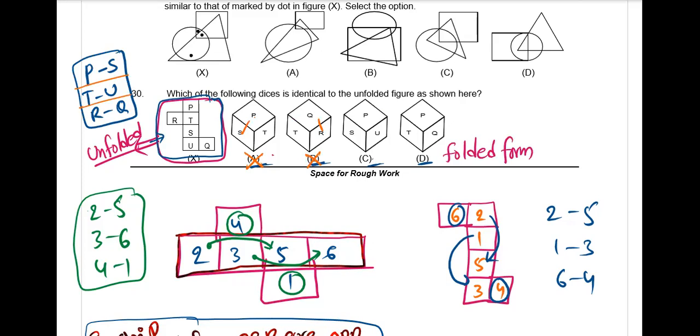Option C can be or cannot be? Cannot be, because of P and S. So option D can be or cannot be? As the three options are gone, the answer must be option D only. But for our comfort, we'll check this one also. As P is visible, there should not be S. Yes, there is no S. As T is visible, there should not be U. U is also not there. As Q is visible, there should not be R. Yes, this can be the answer, right? This is the way to do dice questions.